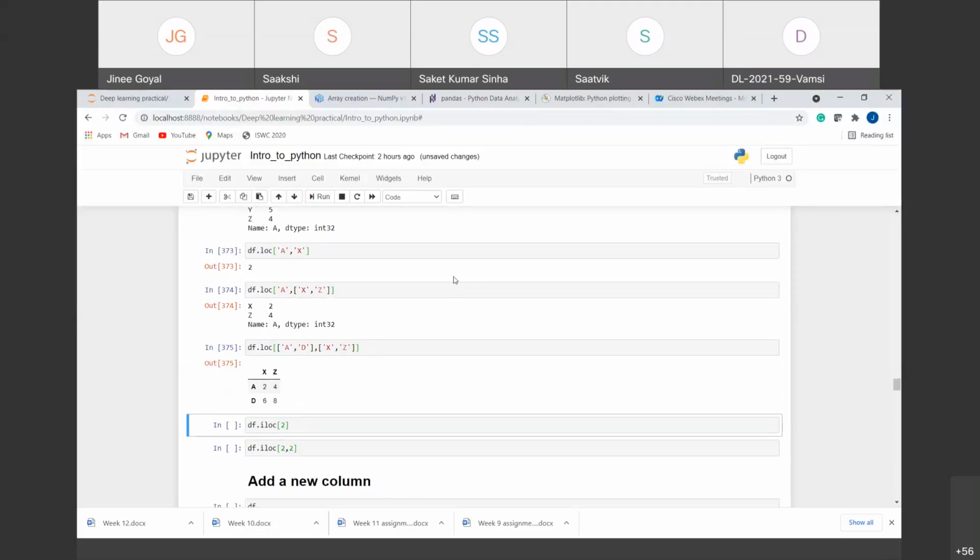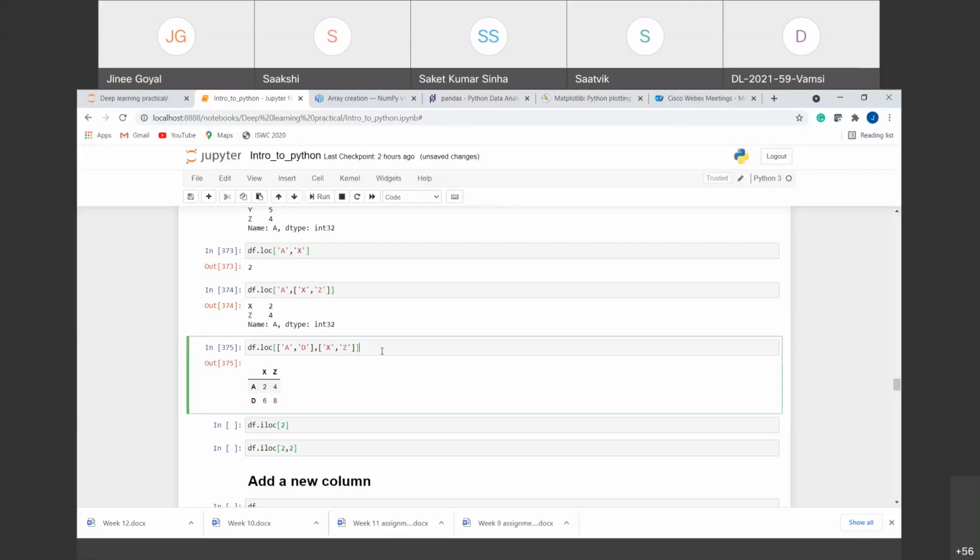So you have seen that from the data frame, we have all these values using this loc function. LOC stands for location, that we are providing the location and it is giving us the values. Now suppose instead of providing the names of the column, we want to use the indexes of the columns or the rows, right? So for that, there is another function, iloc. I stands for indexing, that we want to use the locations in the form of indexing. So instead of giving A, B, C or D, we can give the index of that particular label.